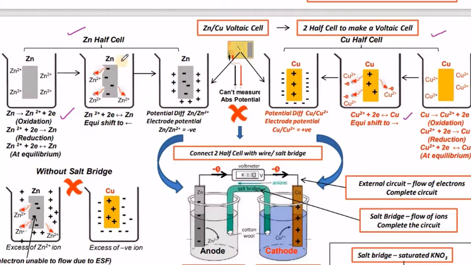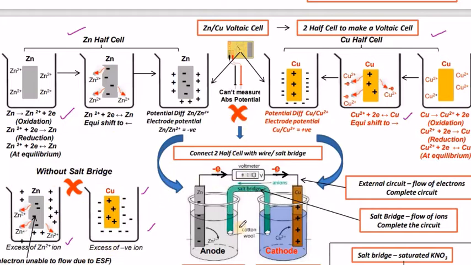So in these different kinds of pictures, connecting both the half cells, zinc and cathode, with a wire or salt bridge, we usually cannot measure easily, but we have to use the salt bridge also in this one. So what will happen? The zinc electrode vessel contains an excess of zinc ions, whereas the copper vessel contains negatively charged electrons, so an excess of negative ions. So electrons are unable to flow due to this kind of connectivity.